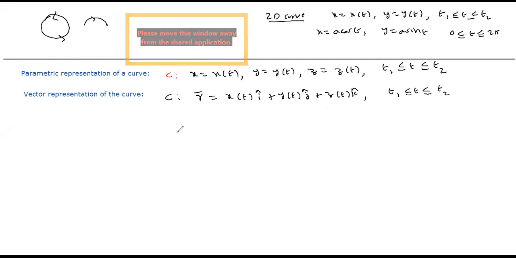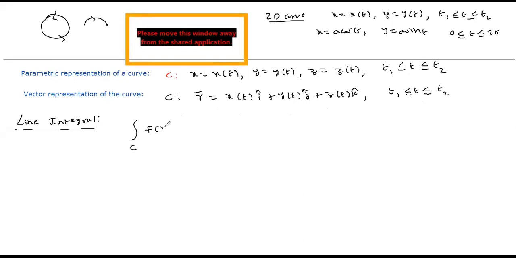Then how to evaluate this line integral? Our discussion is about line integrals. The actual notation is the integral over c of f of x y z ds, where ds is the differential with respect to the arc length along the curve c.